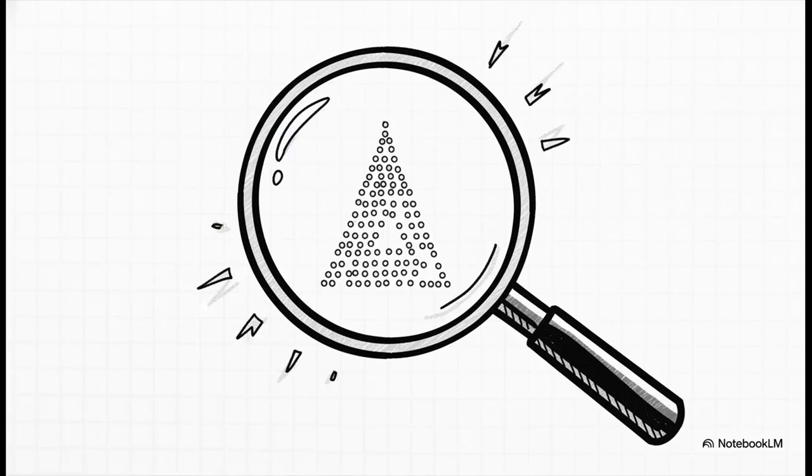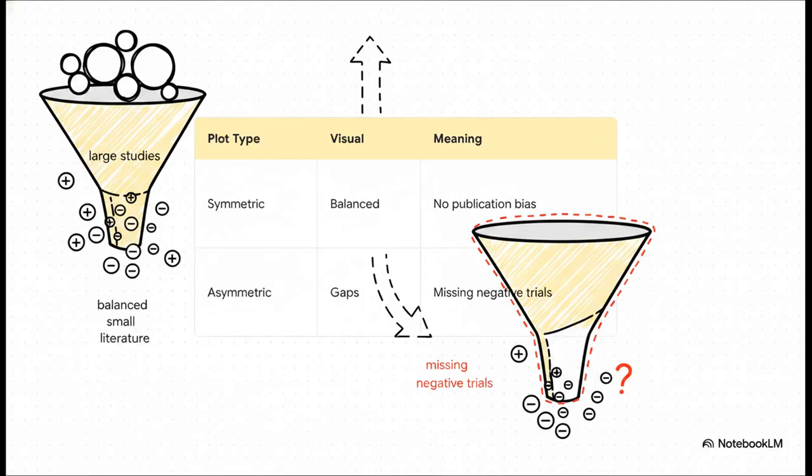So how do we actually catch this invisible distortion? Well, you grab your detective's magnifying glass, which in our case is the funnel plot. This is a brilliant visual tool that maps out every single study's treatment effect against its sample size or precision. If you've got a beautifully balanced literature base, you'll see a symmetric, inverted funnel. Large studies at the top and an equal spread of positive and negative small studies down at the bottom. But if you look at an asymmetric funnel and there's a glaring gap in the bottom corner, yeah, that confirms that small, non-significant trials have been systematically hidden from us. We're literally missing a crucial piece of the truth.